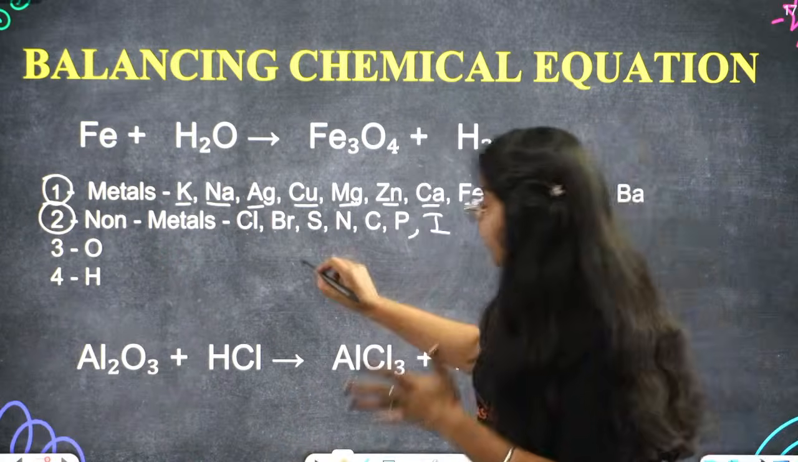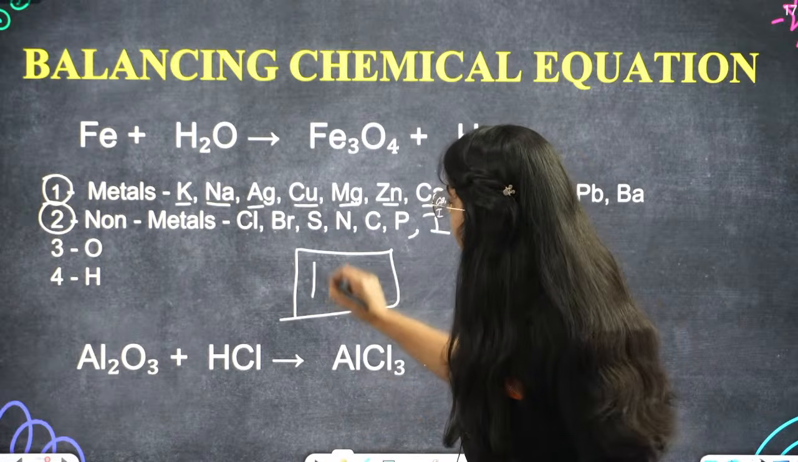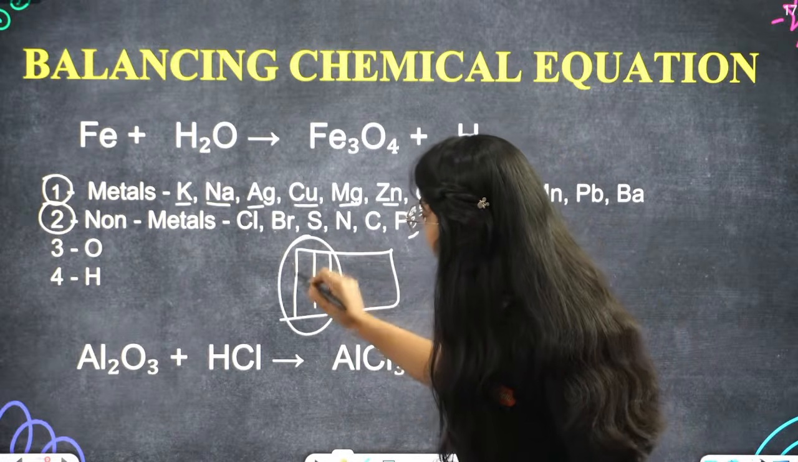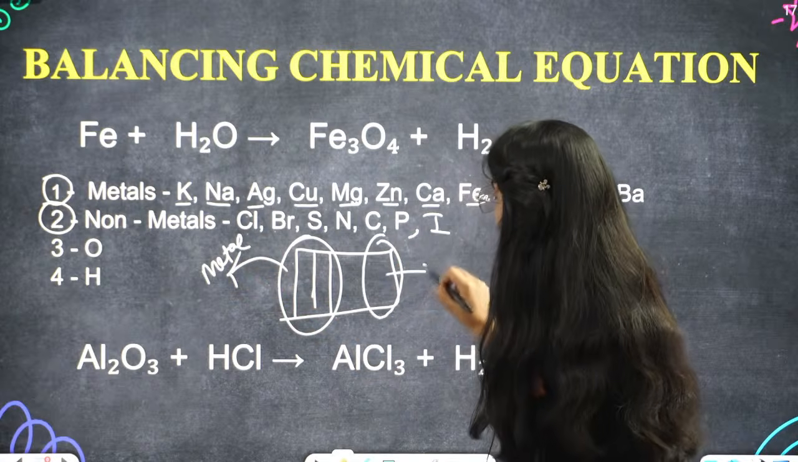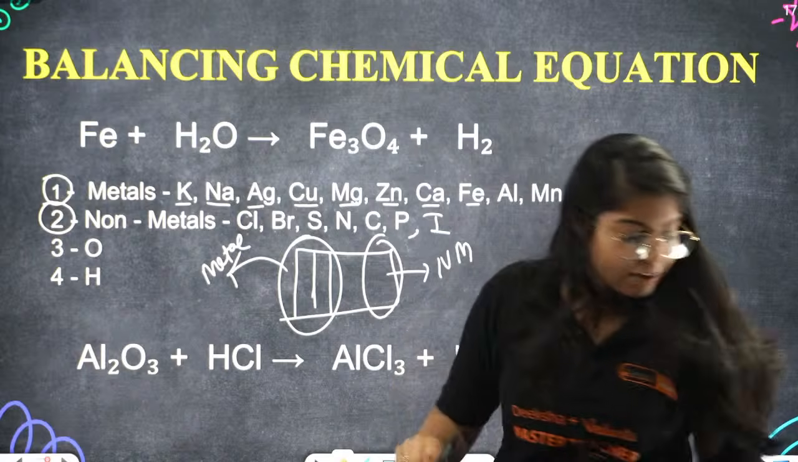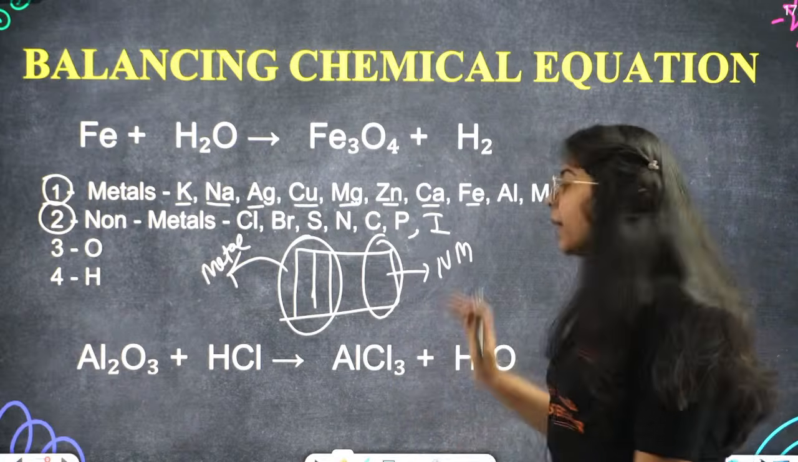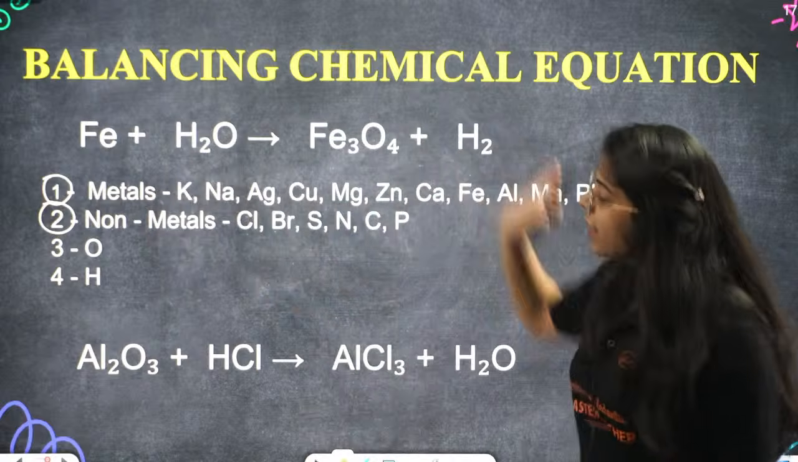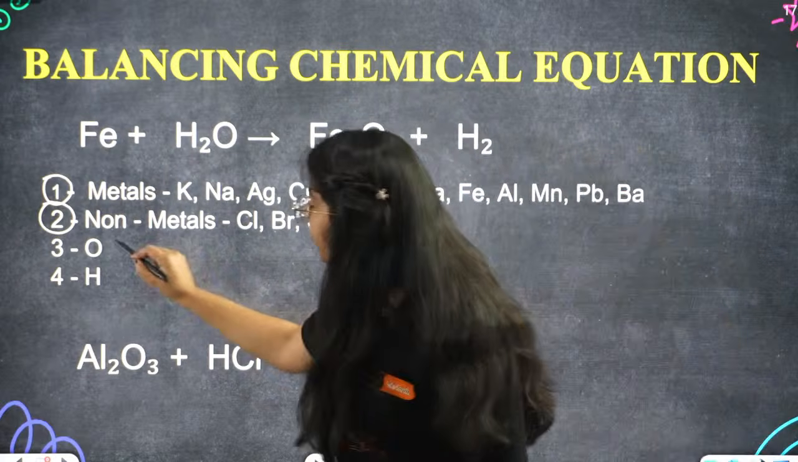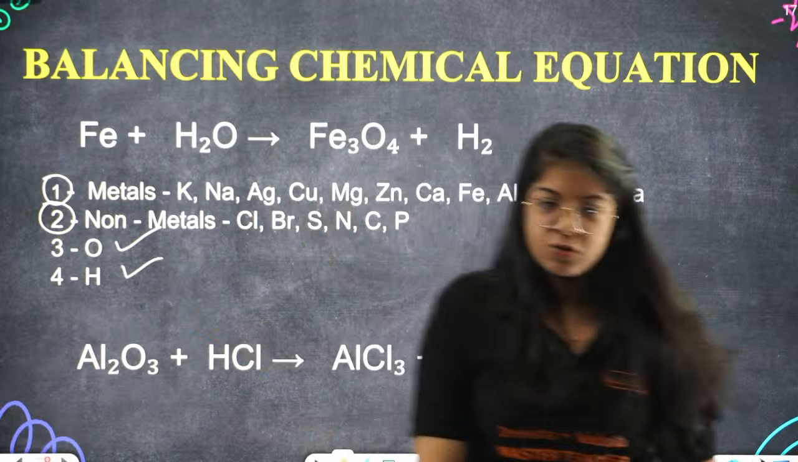When you learn about the periodic table, you have these columns and you see that the left hand side ones are metals and the right hand side ones are non-metals. I don't know if you have reached that point, but basically this is the list. You can learn this, okay? And after that, it's simple. Third, we'll balance oxygen, then we'll balance hydrogen. Understood?